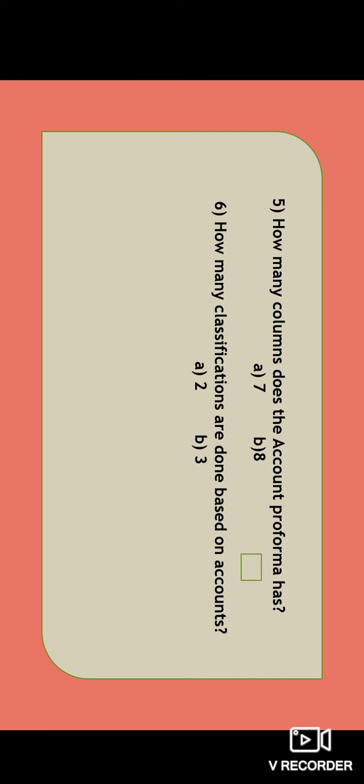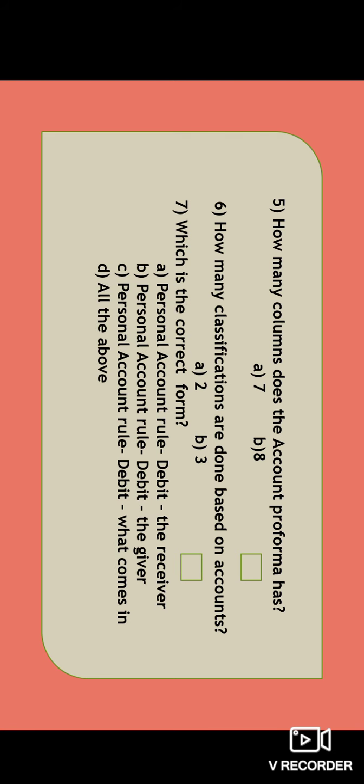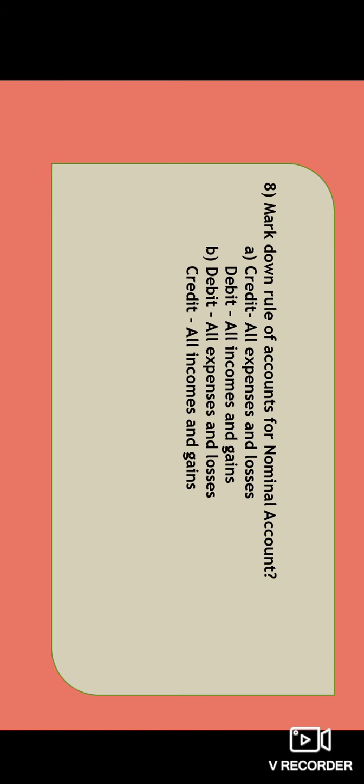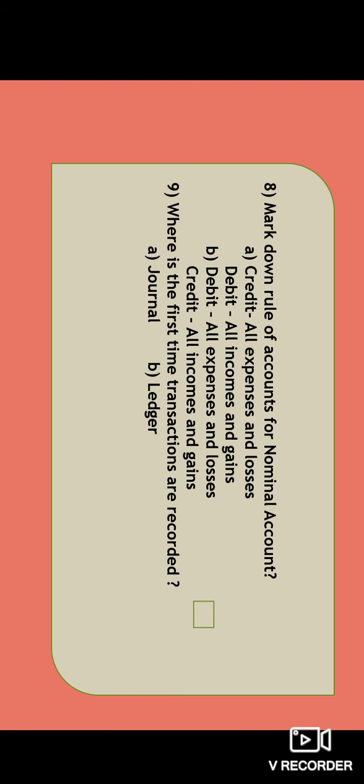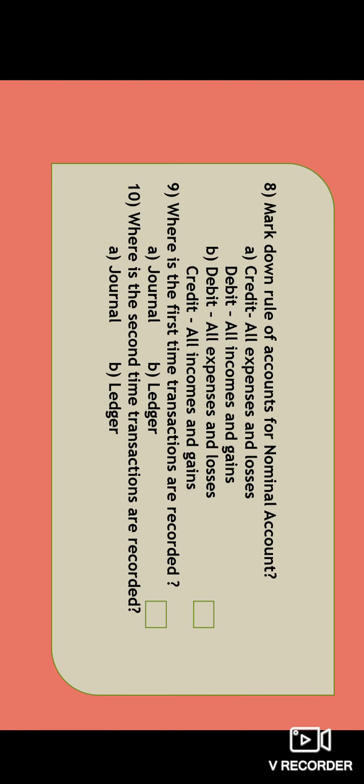Next we have, how many columns does the account proforma have, 7 or 8? Next is, how many classifications are done based on accounts, 2 or 3? Next is, which is the correct form from all of these? Choose the correct one. Next is, mark down the rule of accounts for nominal account. Mark the correct nominal account rules. Next is, where are transactions recorded the first time, journal or ledger? Where are transactions recorded the second time, journal or ledger?